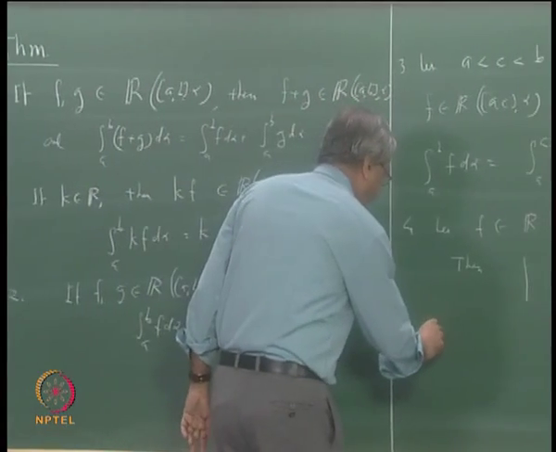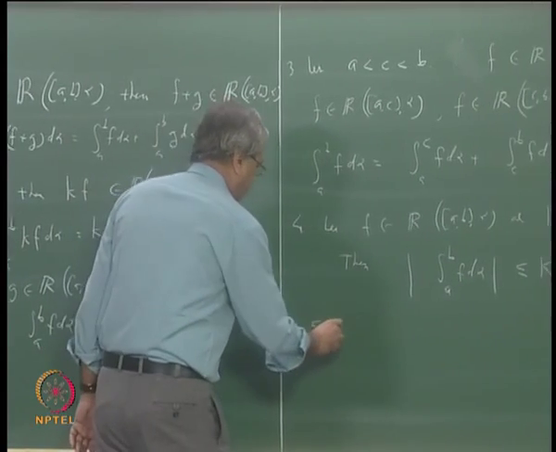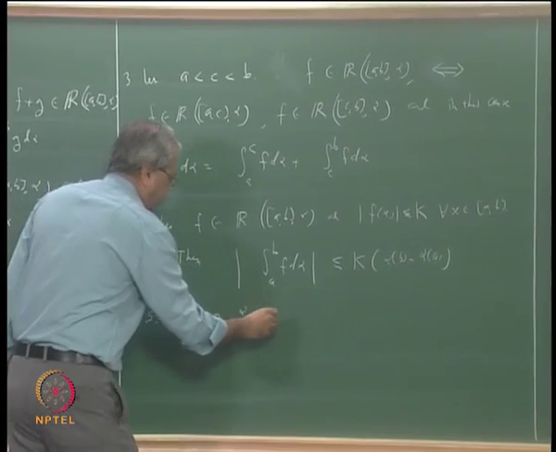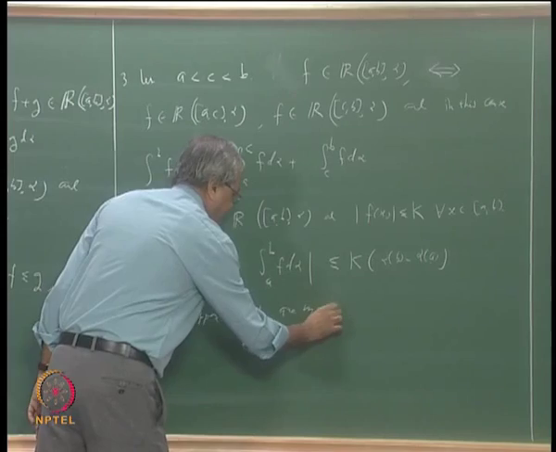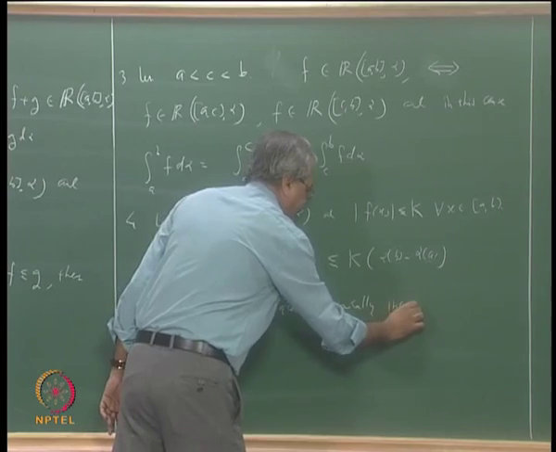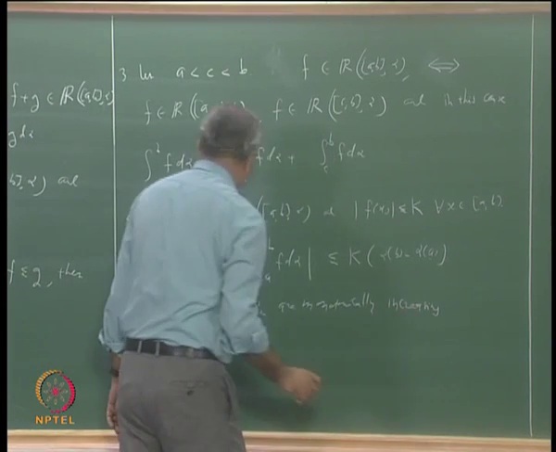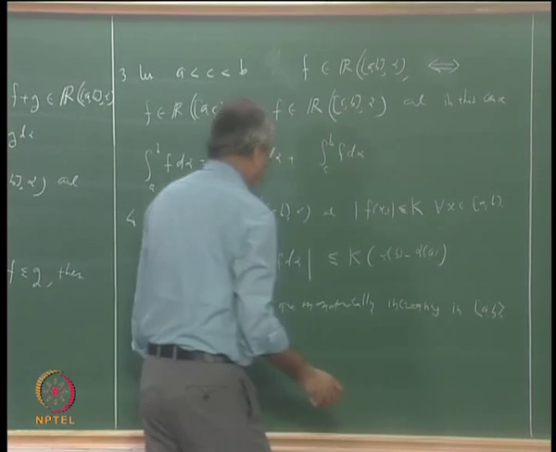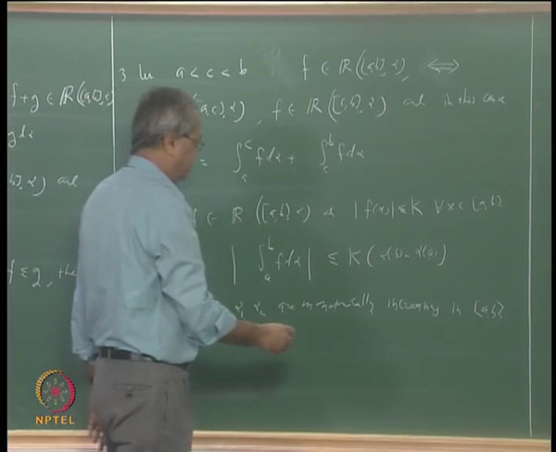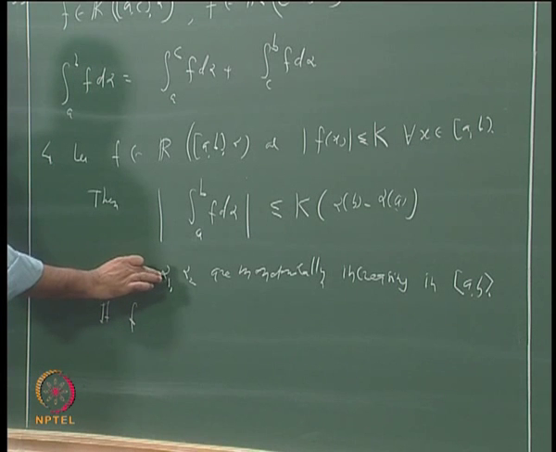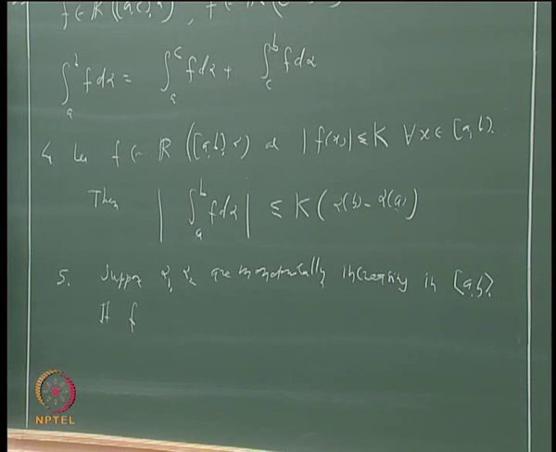So what we would say is this: suppose alpha 1 and alpha 2 are monotonically increasing in AB. Then, if f is integrable with respect to alpha 1 and also with respect to alpha 2, then f is integrable with respect to alpha 1 plus alpha 2.